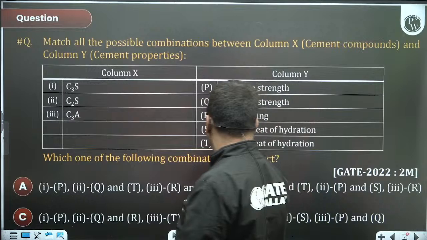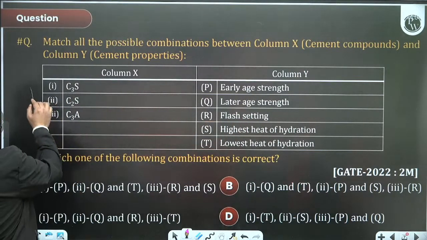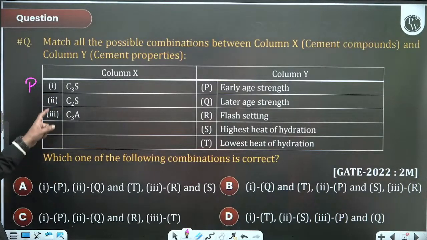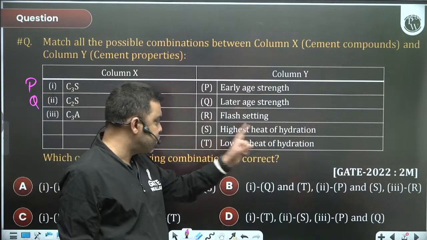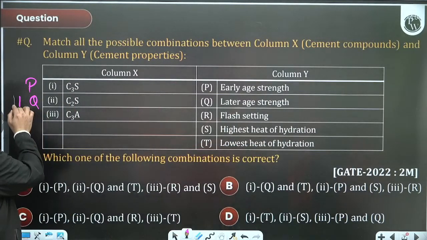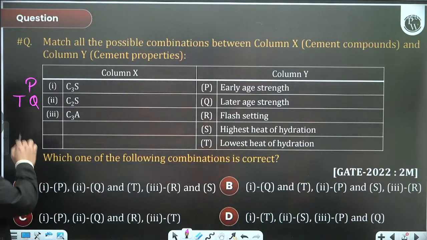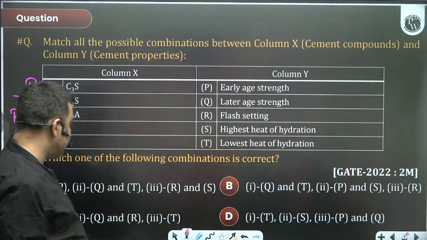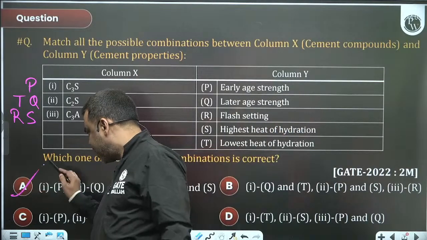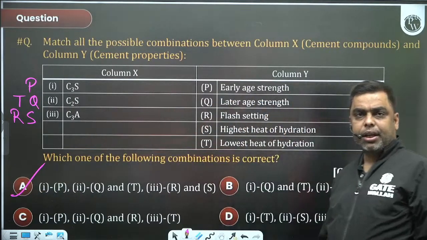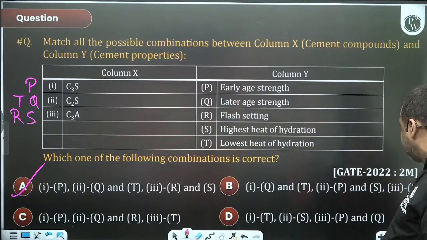C3S is responsible for early age strength, so for 1 it will be P. C2S is later age strength, it will be Q, and lowest heat of hydration also, so it will be T. C3A is flash setting and highest heat of hydration, R and S. So the answer would be A.